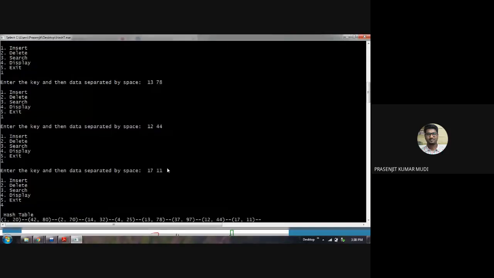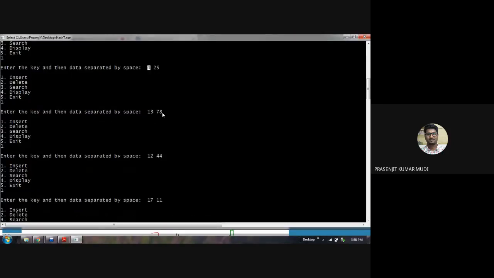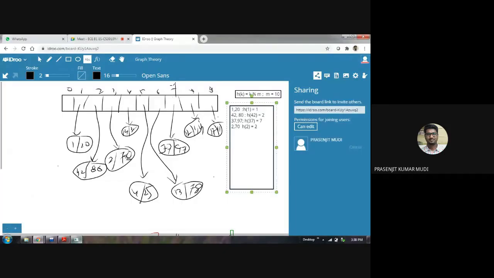Similarly, tell me what is next. 1378. Looking at this picture, which pointer should point to 1378? The third location should. But the third location's pointer is engaged, so what will happen? Then it shifts and goes to the 6th position. Yes. The fourth is engaged, the fifth pointer is engaged, so the sixth pointer is available. It is pointing towards 1378.